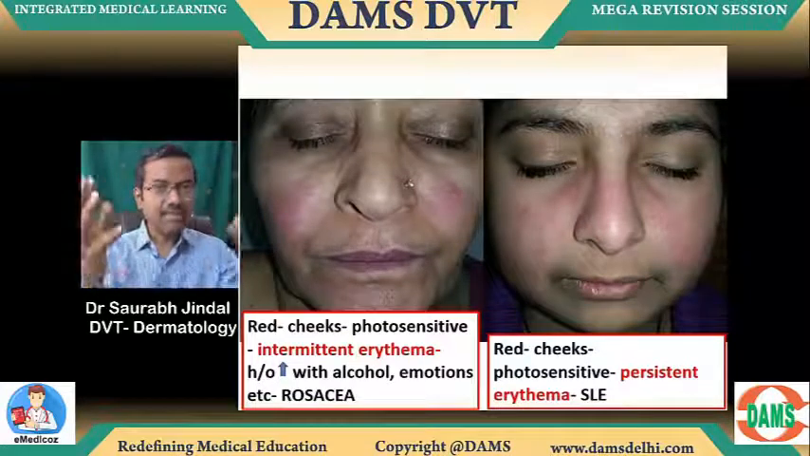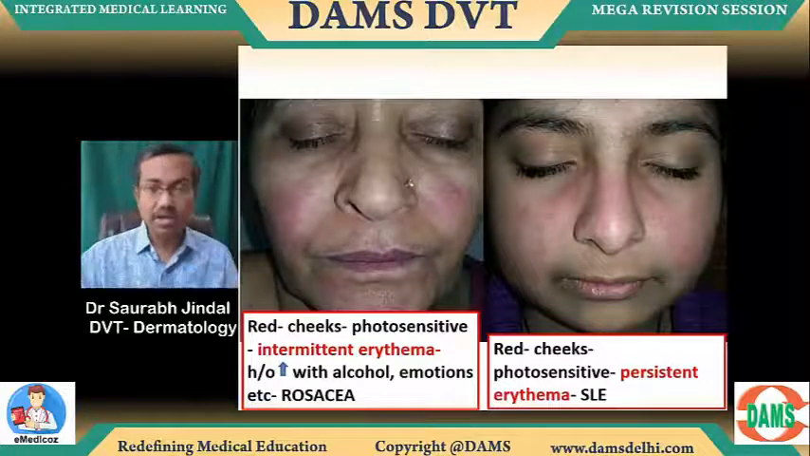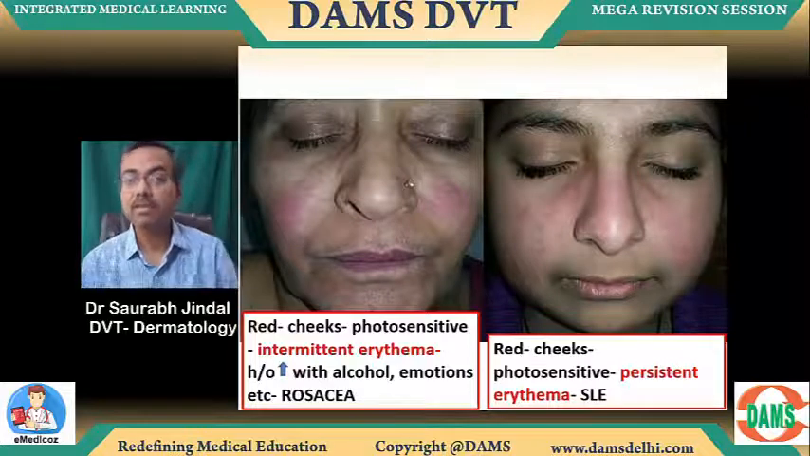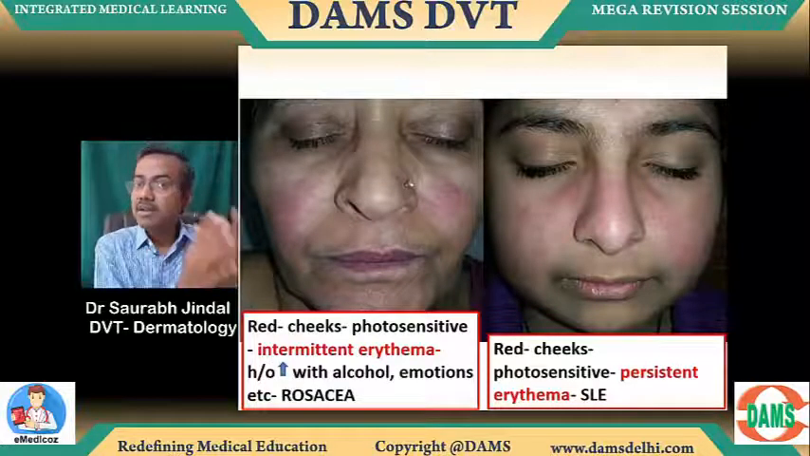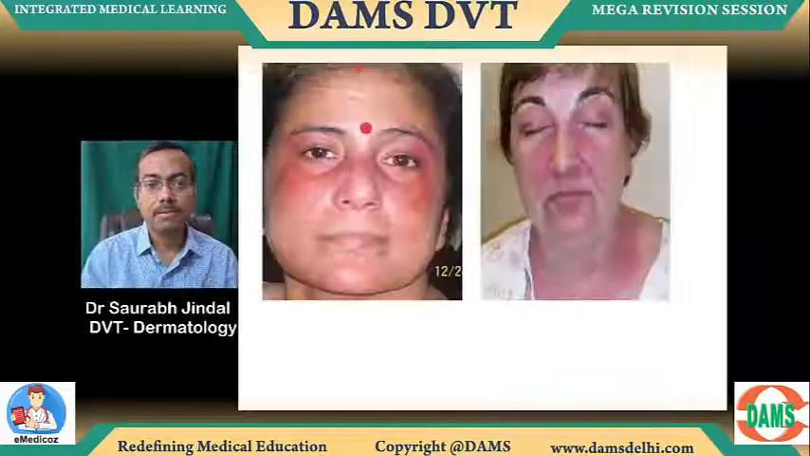Can you see the eyelids are not the focus area here, it's more the cheek and the nose. So similar looking images, very similar, but you look at the stem of the question, you look at the theory of the question. Once the theory is clear, you can correlate the image and then you know where the answer would come from.